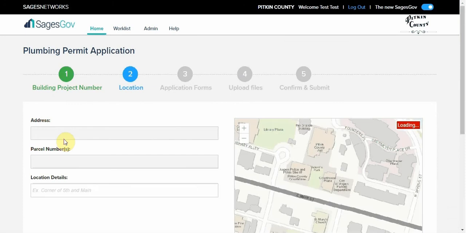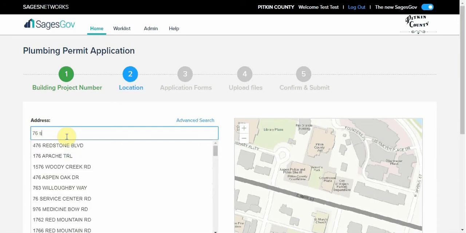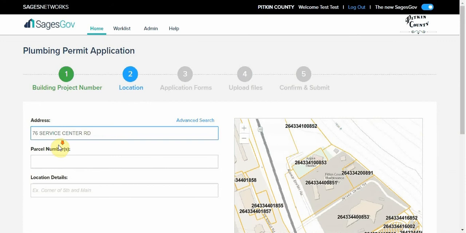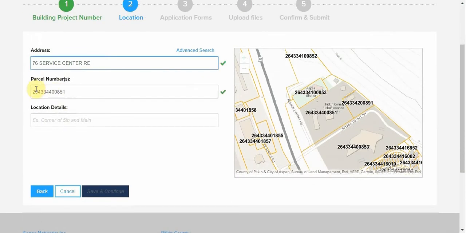Step 2 will capture the location information for the project. You can enter an address or parcel number. For this example, I will type in 76 Service, pick 76 Service Center Road from the drop-down. This will also bring over the parcel information. It's critical to have the 2 green checks here in order to proceed.